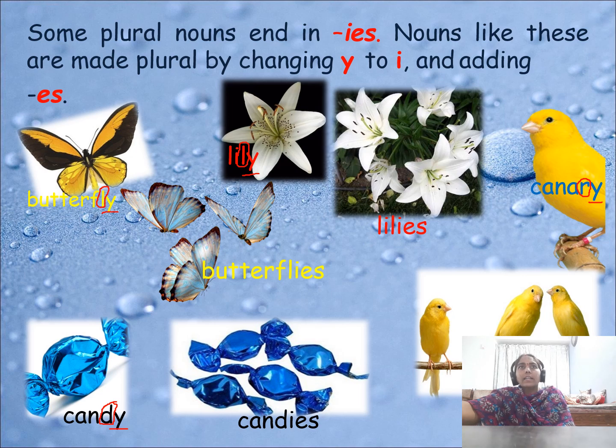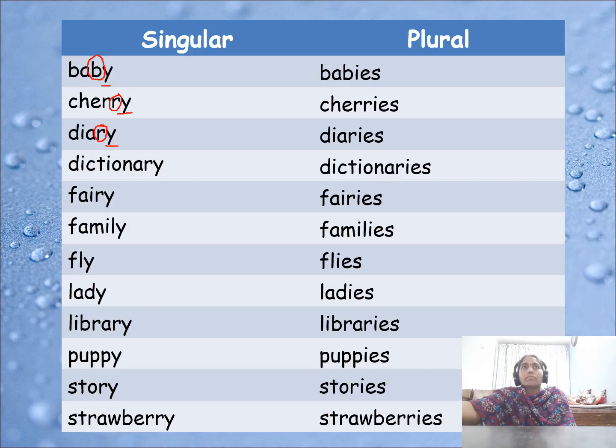I circled some letters. Are those consonants or vowels? Yes, consonants. I circled the consonants. If there is a consonant before y, remove this y and add i. Okay, beta. Here, remove this y and change it. See, what is there before y? Consonant. So remove y and add i. Simple. Don't get confused here.